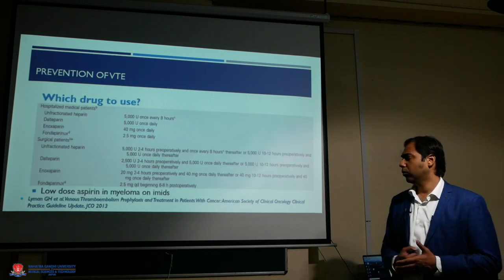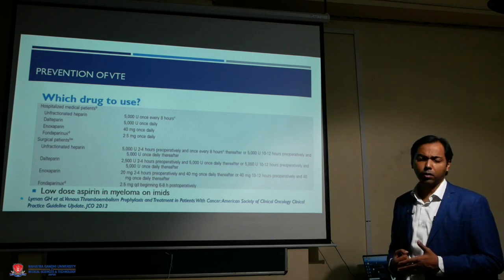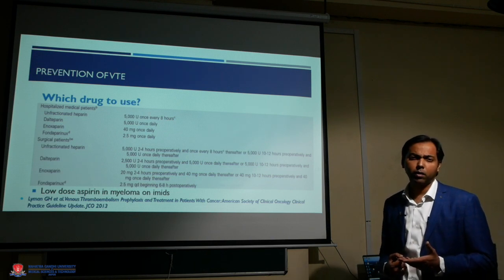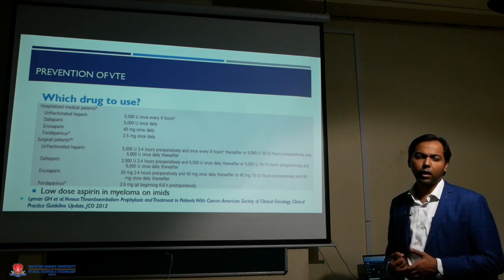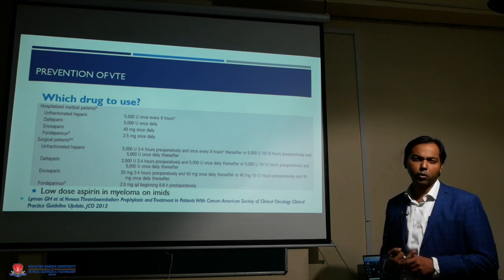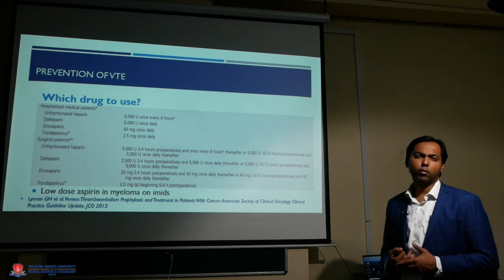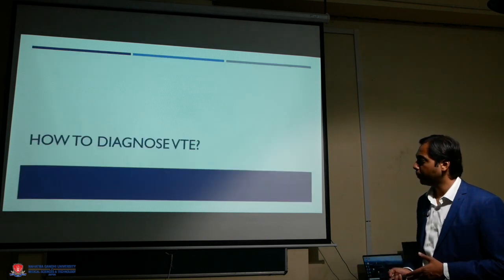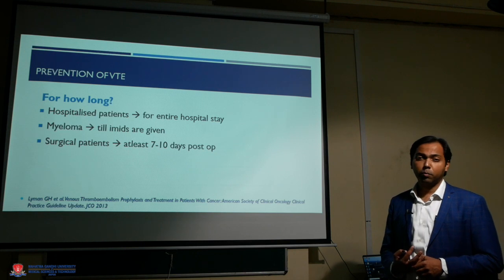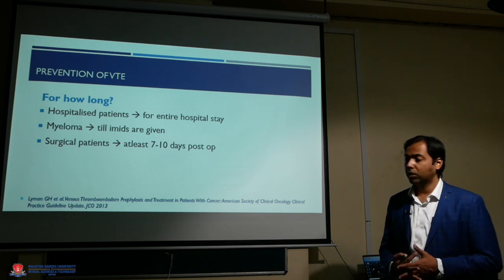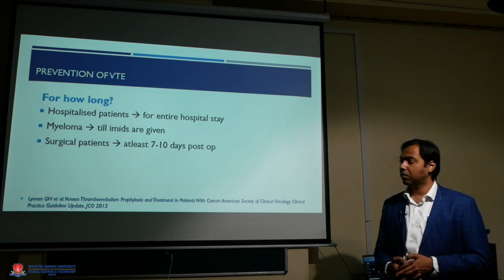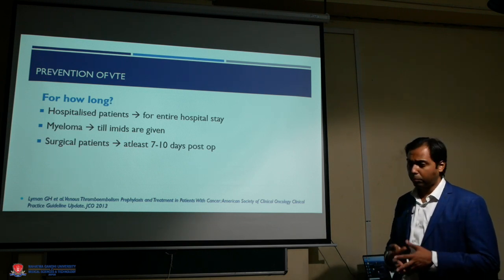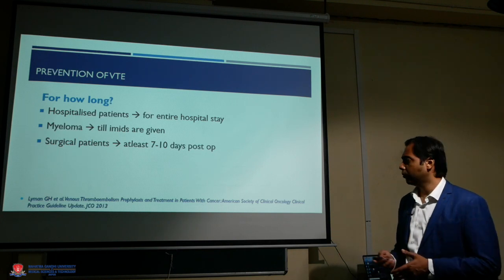Which drugs to use? We have a wide range of drugs including heparins, oral anticoagulants and antiplatelets. Antiplatelets are mostly reserved for patients with myeloma and IMiDs, and among anticoagulants, previously low molecular weight heparins were the treatment of choice. Now we have increasing data in favor of 10A inhibitors as well. The duration of preventive anticoagulation for a hospitalized patient must be throughout the entire hospital stay. For myeloma, it is till IMiDs are given, and for surgical patients, pre-operatively and 7 to 10 days post-operatively.